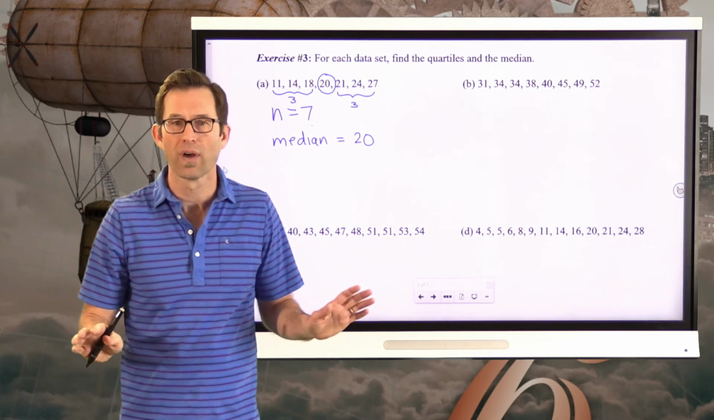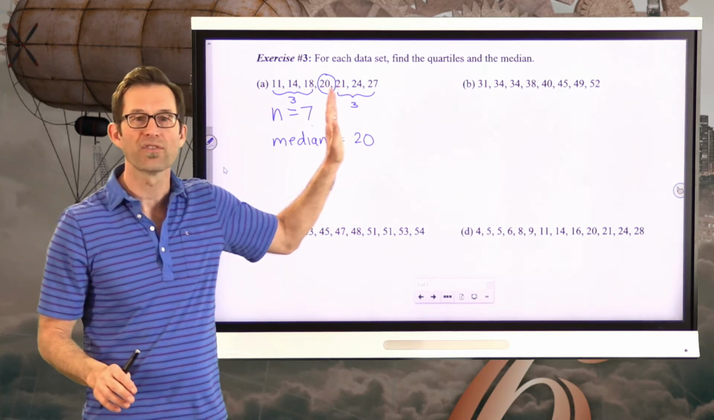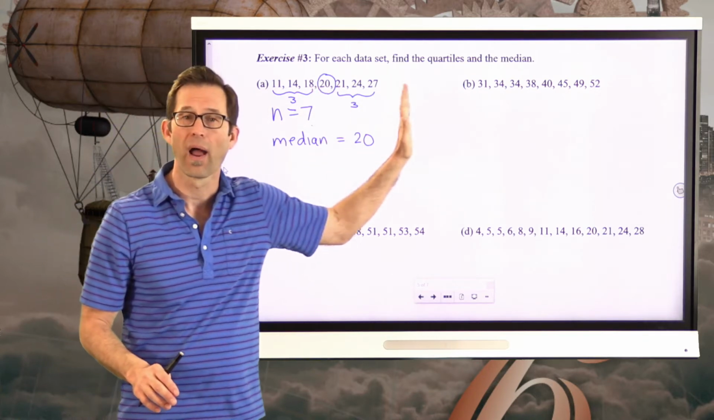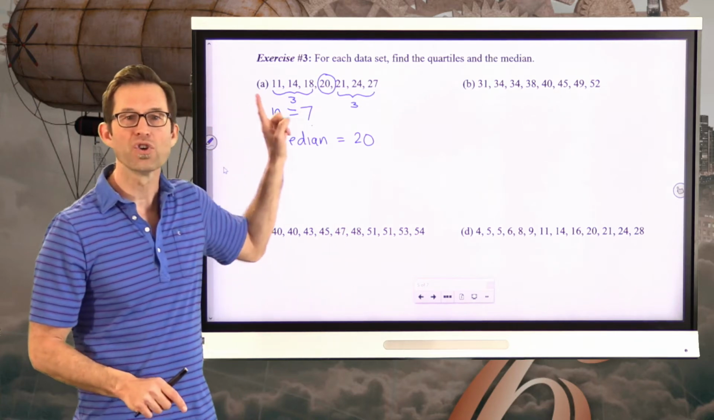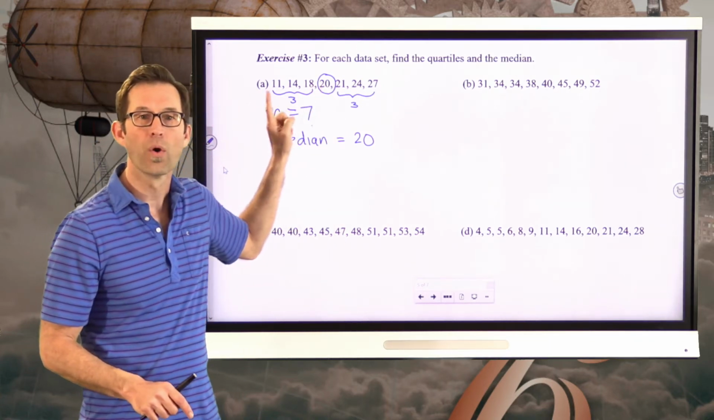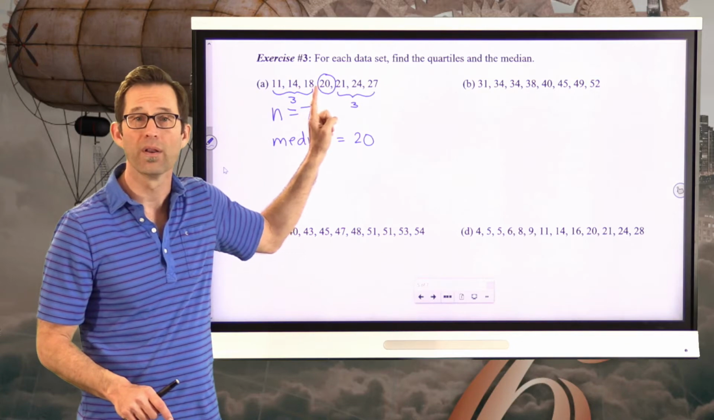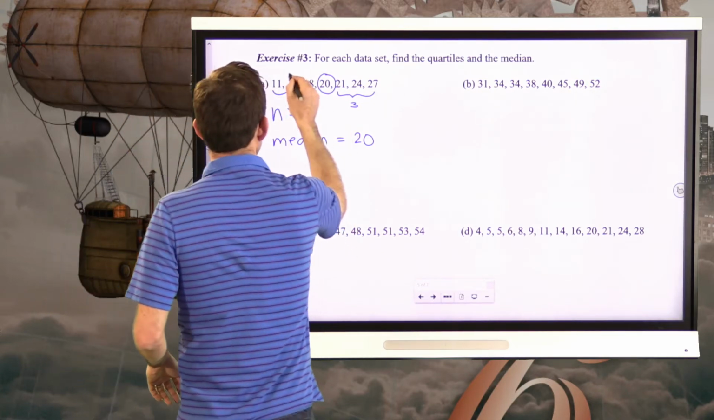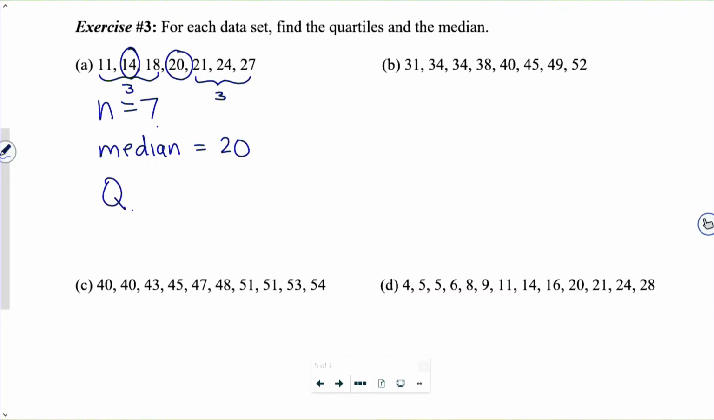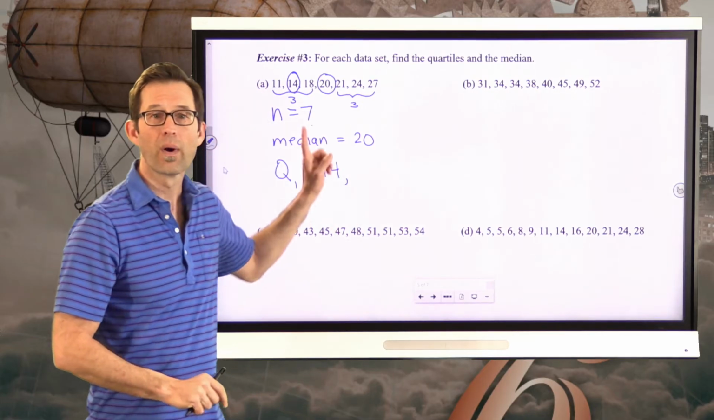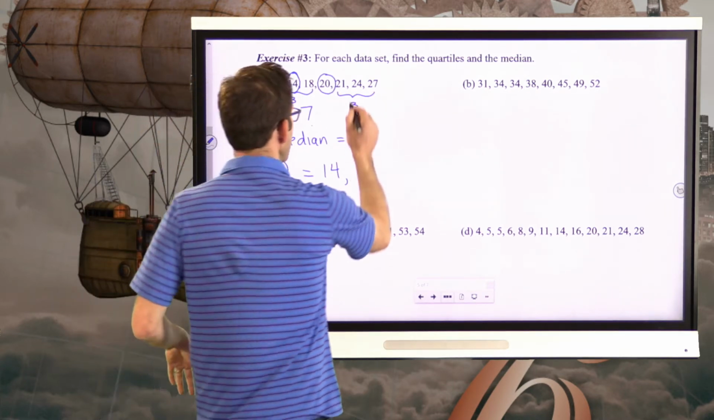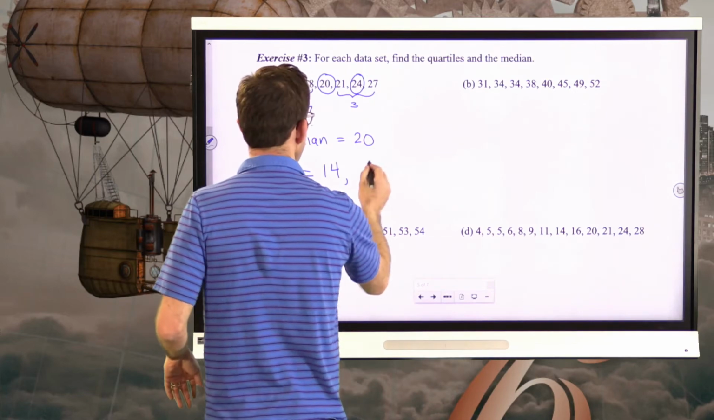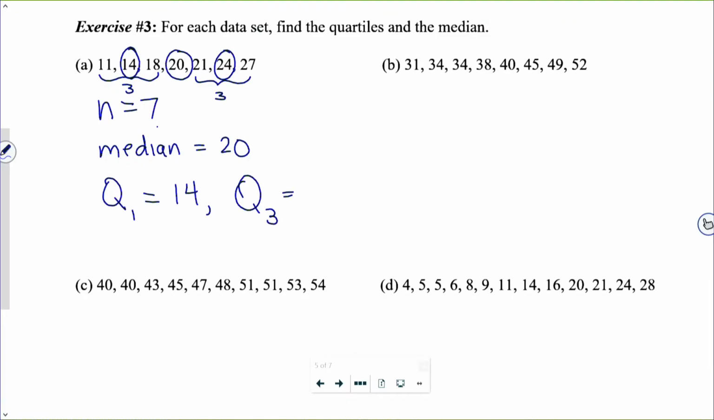Now the whole point of finding the quartiles is that I don't want to include that 20 in the lower half or in the upper half, because it's really not part of either. I want to just consider these 3 when finding Q1. Since there's only 3 of them, the one right in the middle, the first quartile, is going to be 14. Then, for the half of the data that's above the median, since there's only 3 of them, Q3, the one right in the middle, is going to be 24.